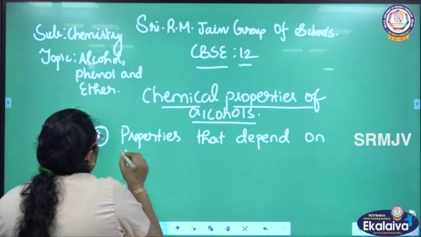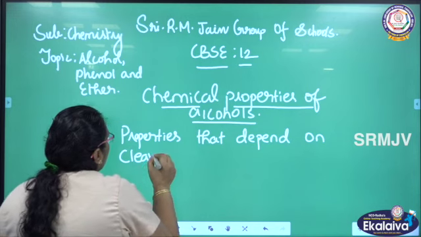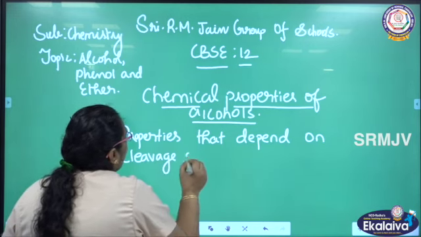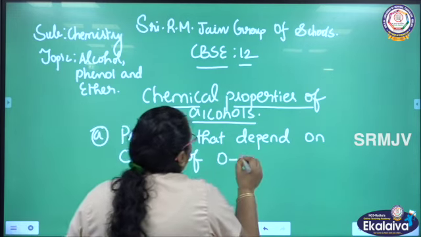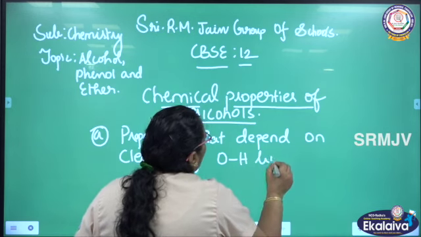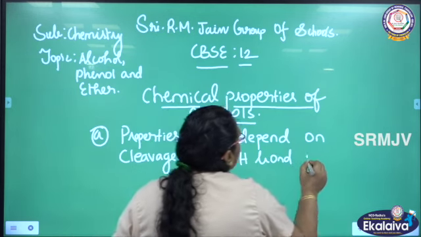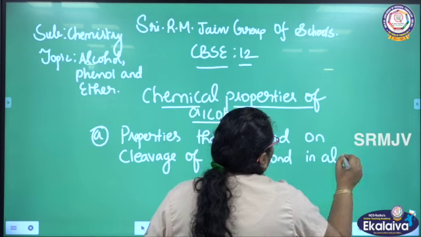Properties that depend on cleavage of OH bond in alcohol. This is one type of chemical property.